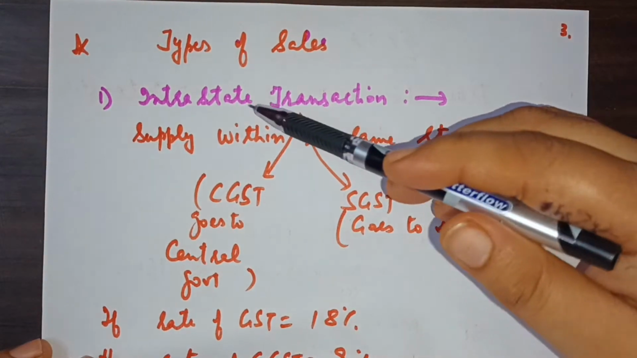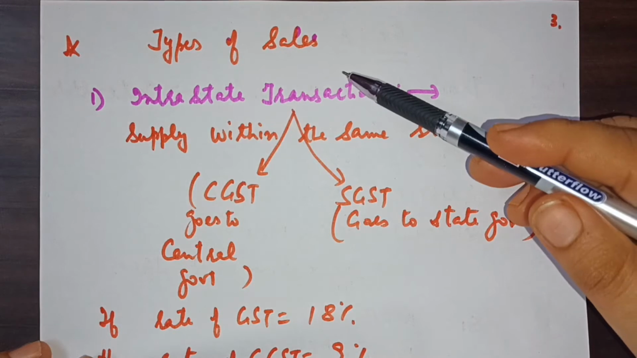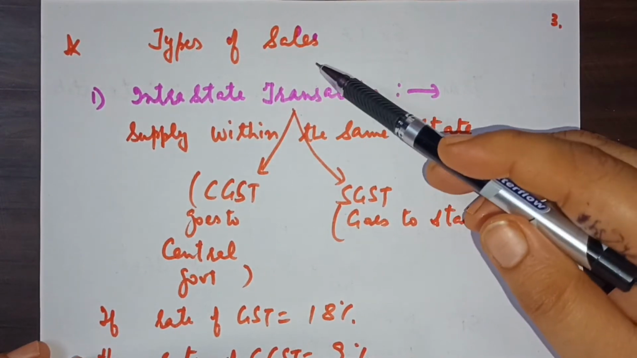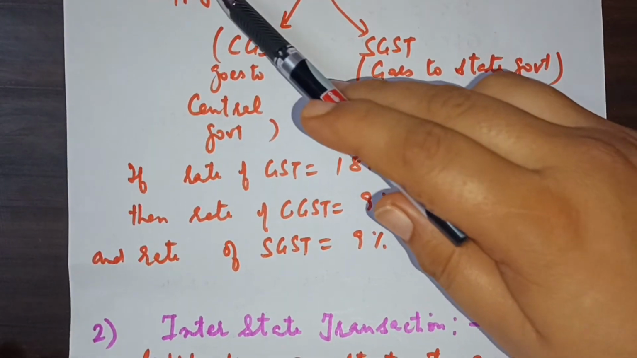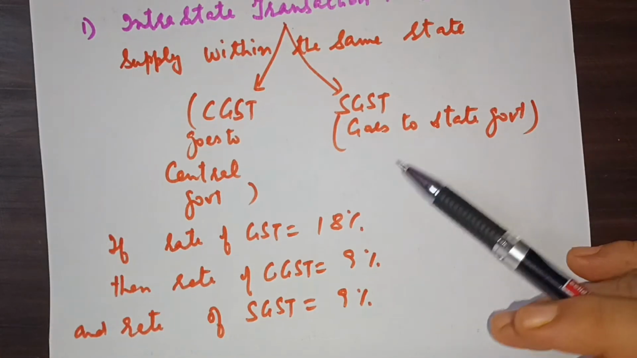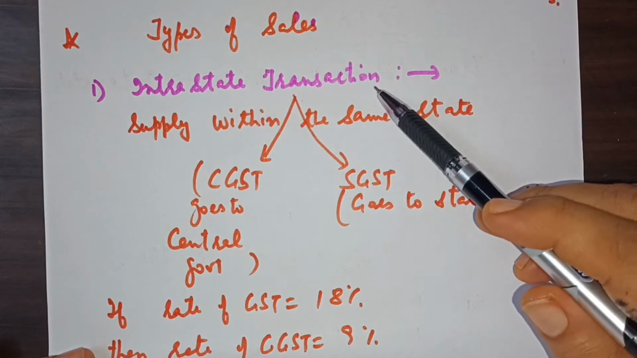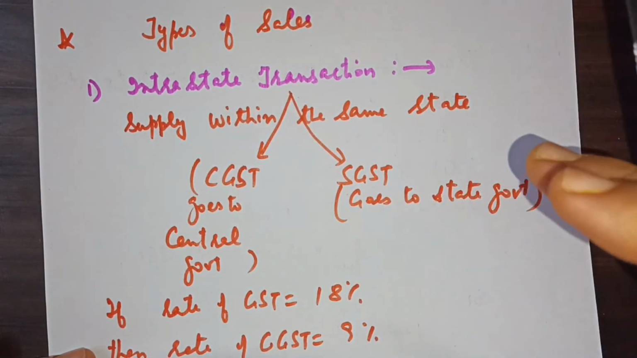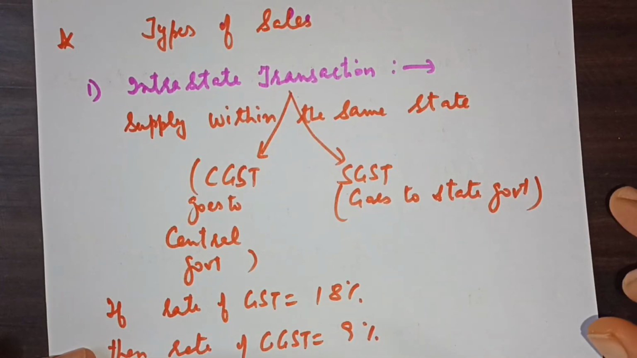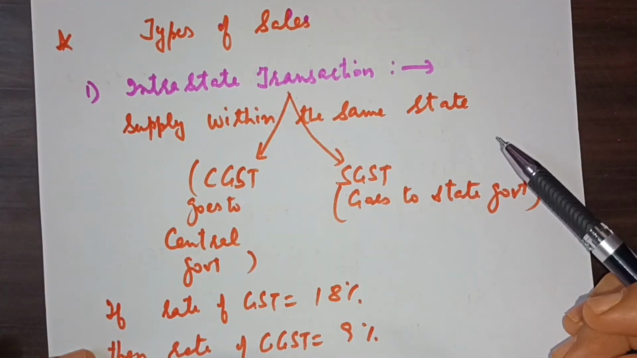Now students, we have got one very important topic, that is types of sales. You remember, there are 2 types of sales: intrastate transaction and interstate transaction. Let us now differentiate between them. What is the meaning of intrastate transaction? Intrastate is like we manufacture the goods in Himachal and we sell the things in Himachal only. So within the same state only, the transaction is occurring.